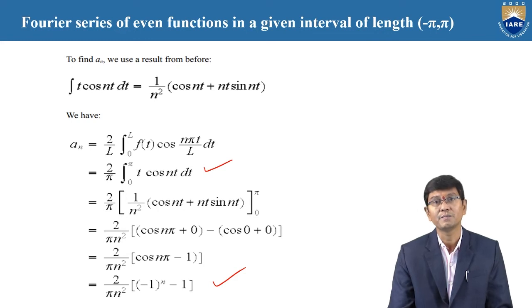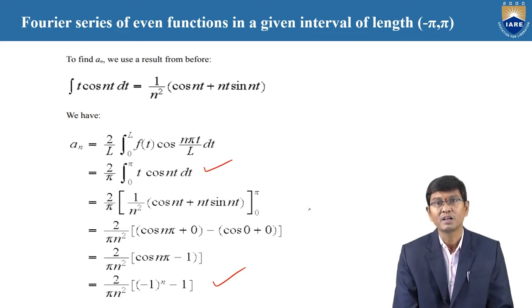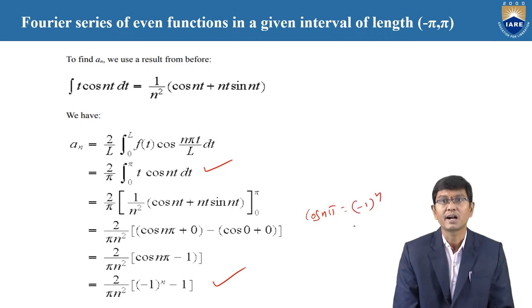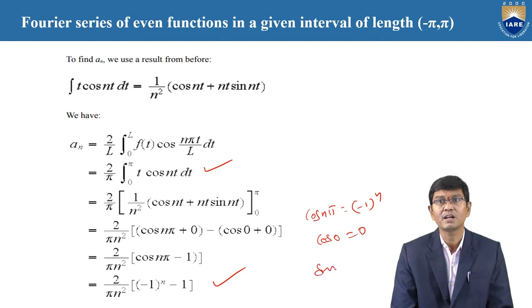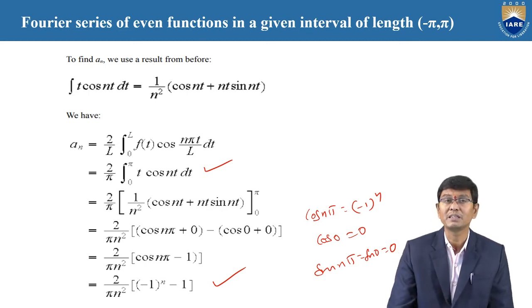Because we know that cos n pi is equal to minus 1 whole power n, and also cos 0 is 1. For all values of n, sin n pi is equal to sin 0 is equal to 0. By using all these values, when we are going to replace n here, you obtain this value.